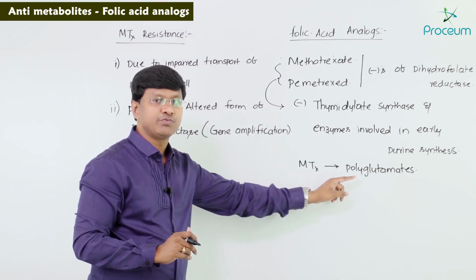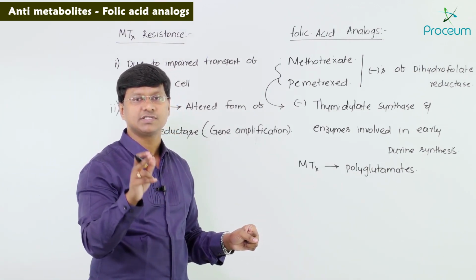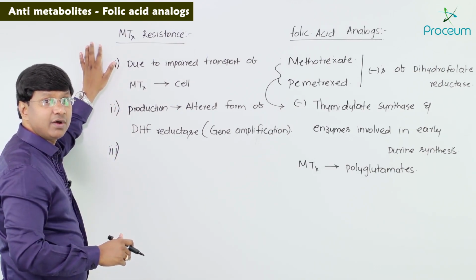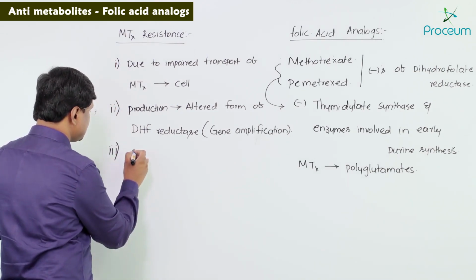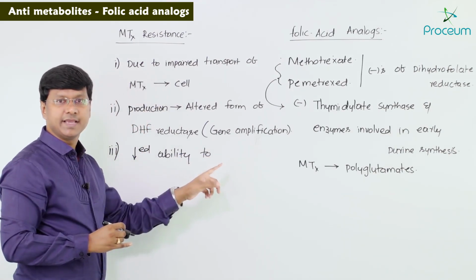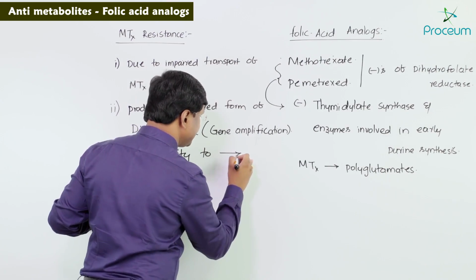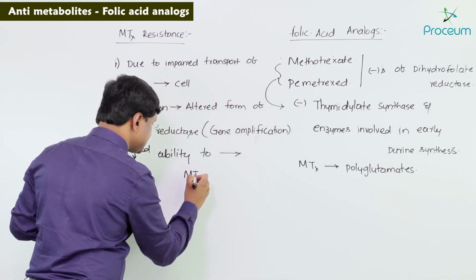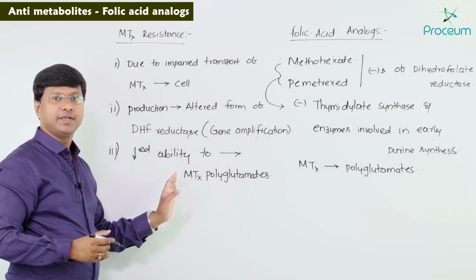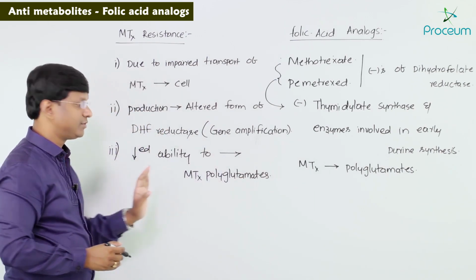Methotrexate forms polyglutamate, and that causes the cytotoxicity of the neoplastic cell. So another way of developing resistance is decreased ability to synthesize methotrexate polyglutamates.